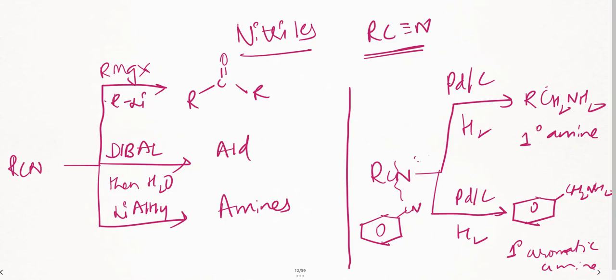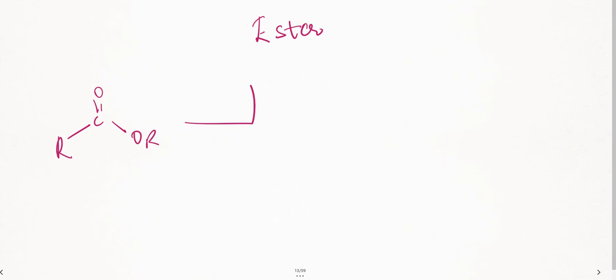Now let us go to the next page and start with esters. Let us see the maximum conversions possible with the ester group and what the reagents are. So R C double bond O O R. This is an ester.